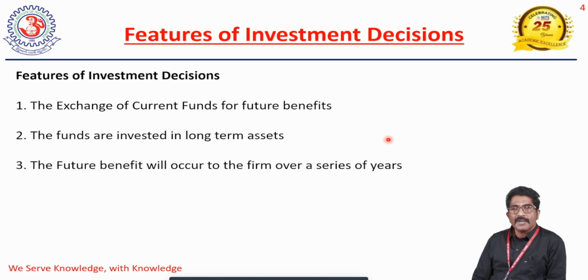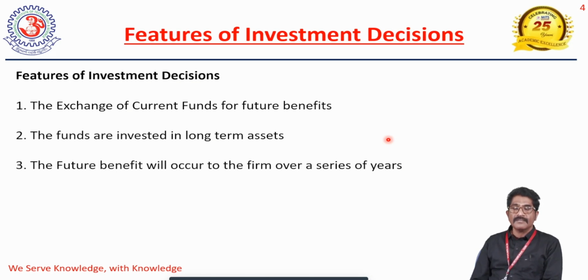As I already told you, capital budgeting comes under the investment decision. It is the exchange of current funds for future benefits. It means the company now makes an investment in a specific project, and that project will provide profitable benefits in the future. The funds are invested in long-term assets. Investment decisions can be taken on financial assets and physical assets.